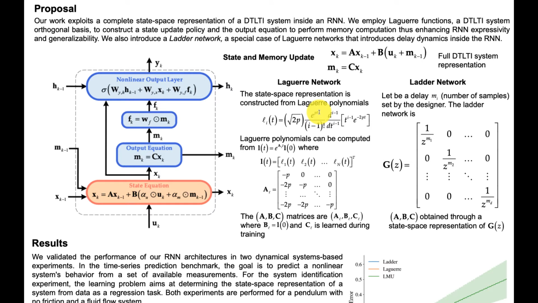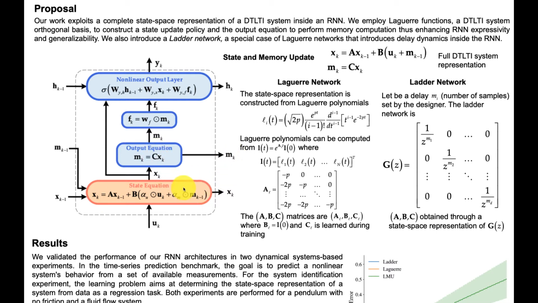Like the two previously mentioned architectures, our proposal is inspired by dynamical system concepts. In particular, our design approach goes beyond the state equation of the system and uses a full state space representation of a discrete-time linear time-invariant system inside the RNN. So we use both the state equation and the output equation as constitutive parts of the memory update policy. We employ Laguerre functions, a complete basis for discrete-time linear time-invariant systems, to construct the system matrices A, B, and C that are used inside the neural network, both in the state equation and in the output equation.